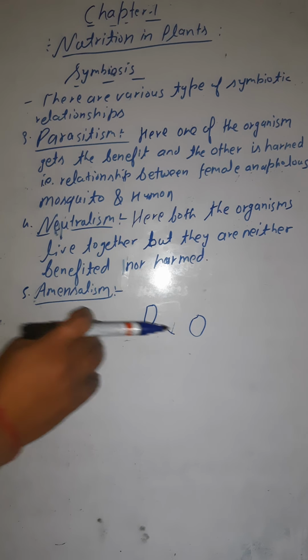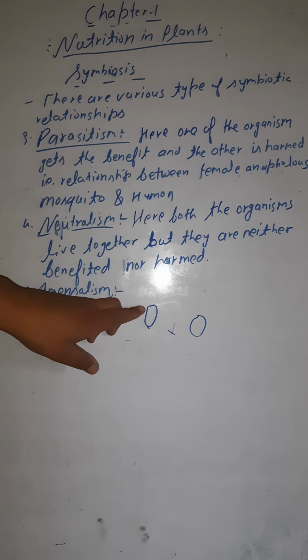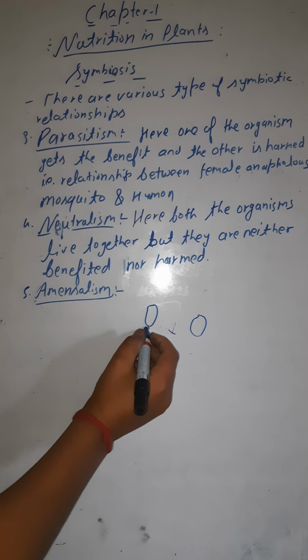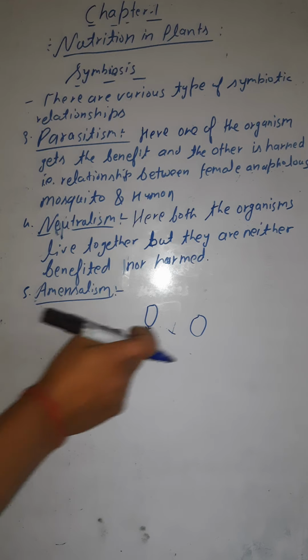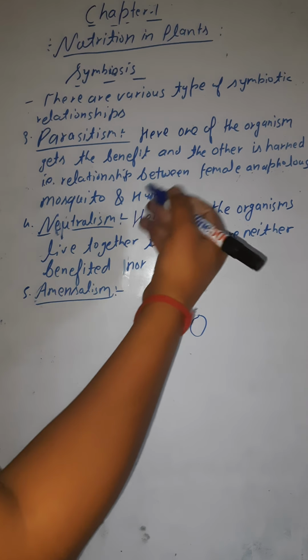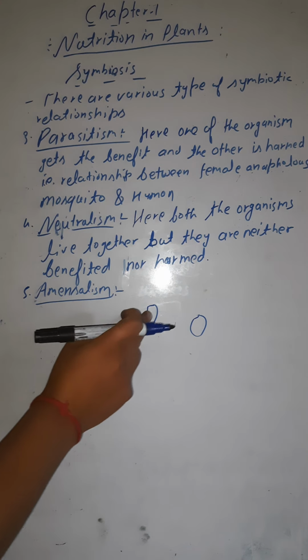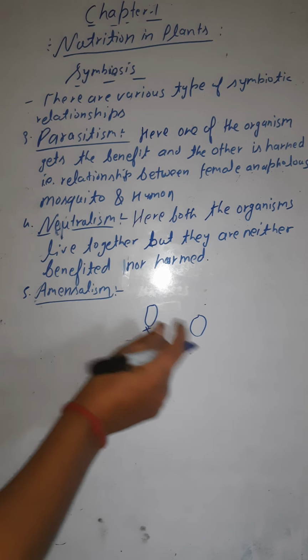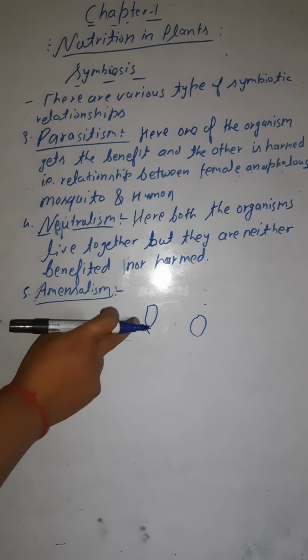Like you have two species, two organisms here. The first organism is being harmed by the other one, and the other one is neither being harmed nor getting any benefit from the first one.